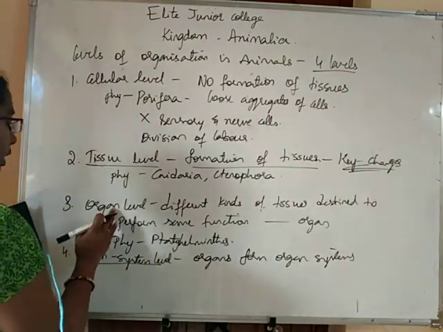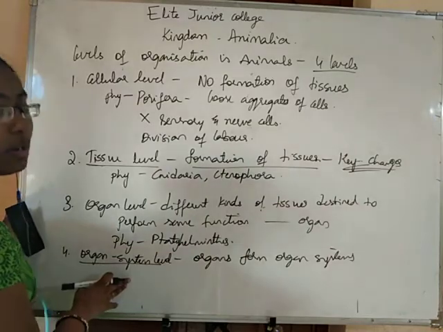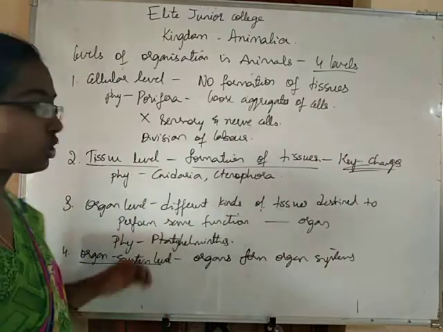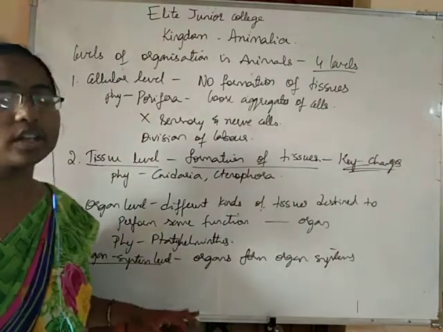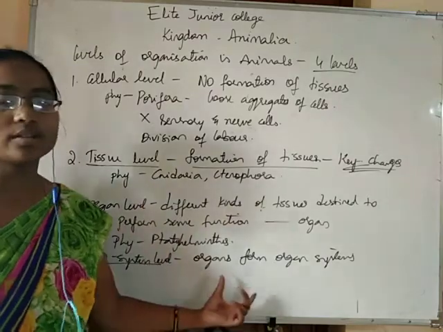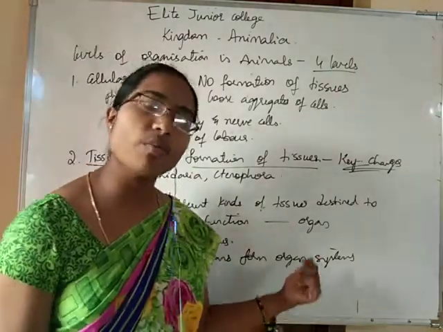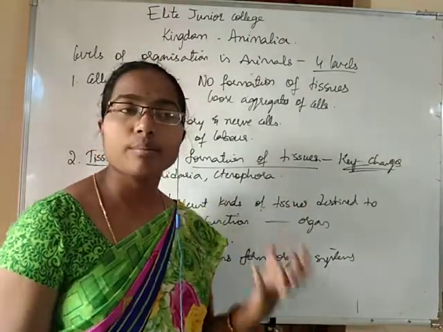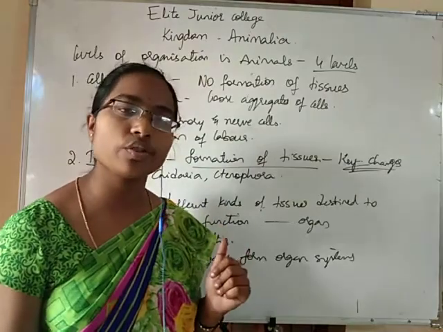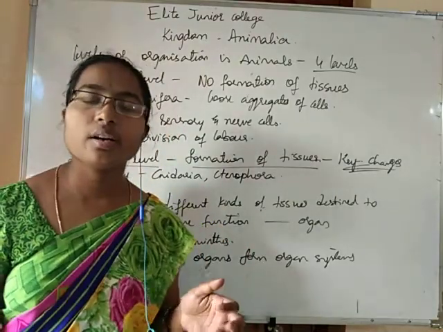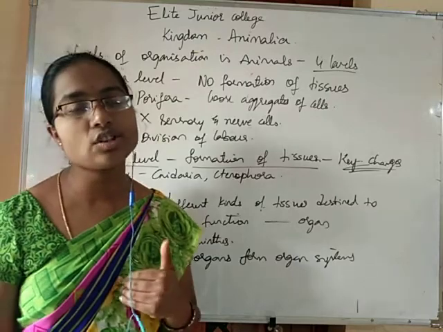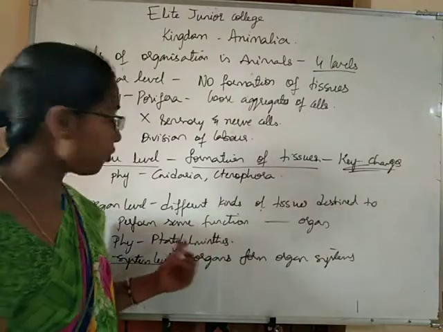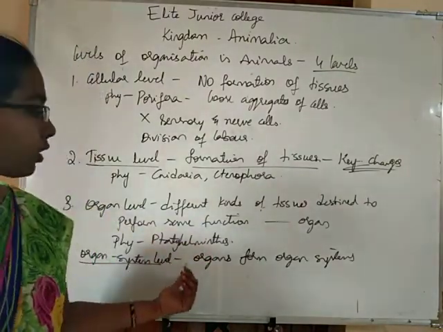Cellular level, tissue level, organ level, organ system level. So organ system level of organization is the most complex, the highest level of organization among all the animals. Here different organs come together, form an organ system, and every organ system will perform one function. Like our nervous system performs conduction of impulses, our circulatory system is involved in transportation of substances in the body, our digestive system is concerned with digestion, excretory system with excretion, reproductive system with reproduction. In that way, different systems are formed in the body.